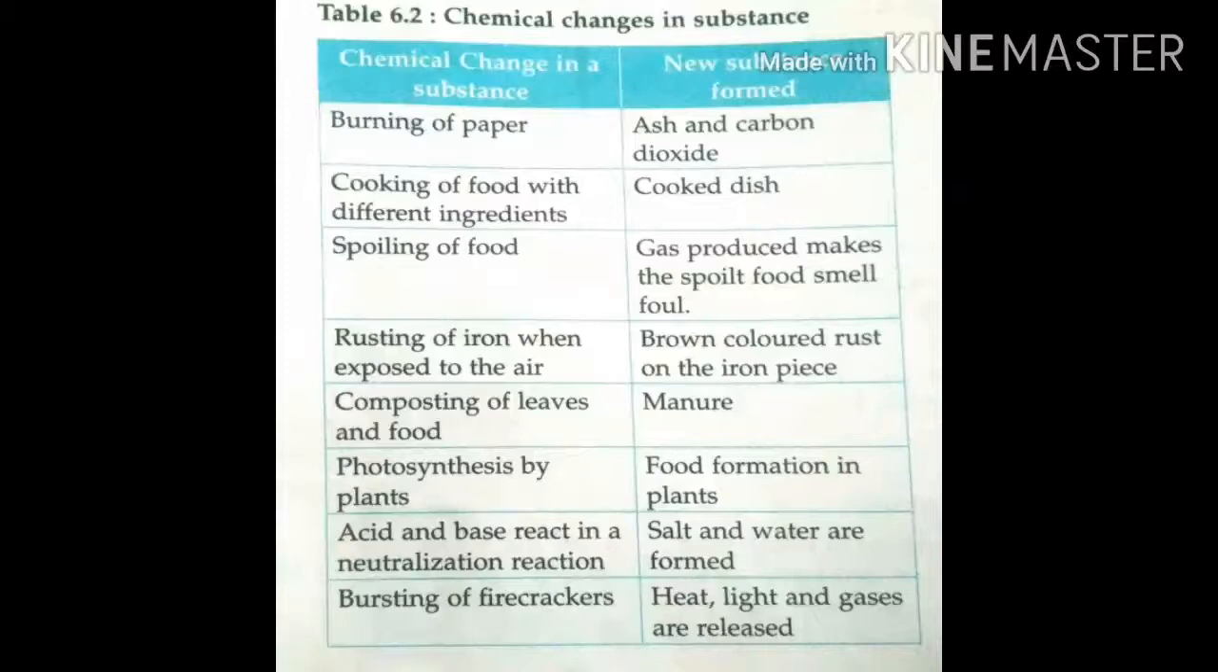Next one, bursting of firecrackers. When we crack them, they produce heat, light and gas, so we cannot get back the crackers from that heat, light and gas. Both properties are different, so this is also a best example of a chemical change.